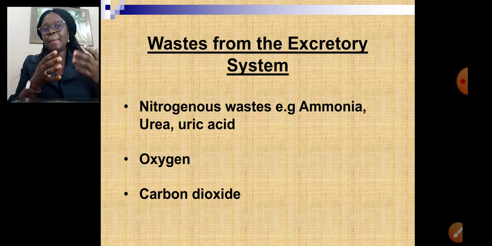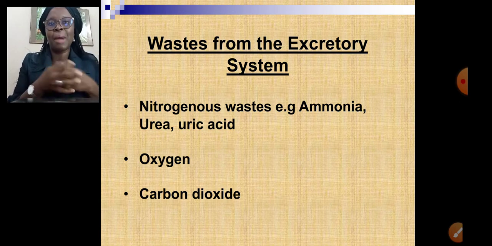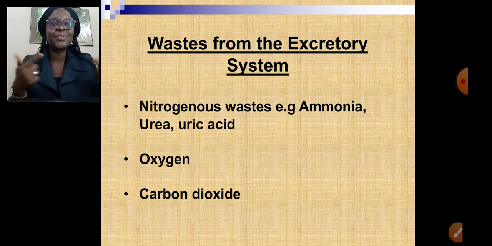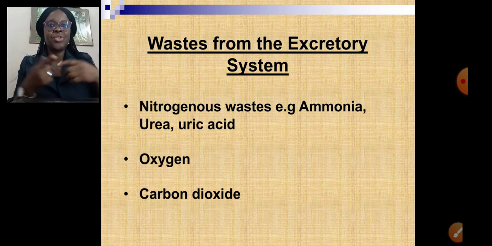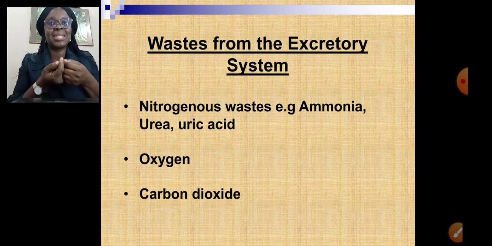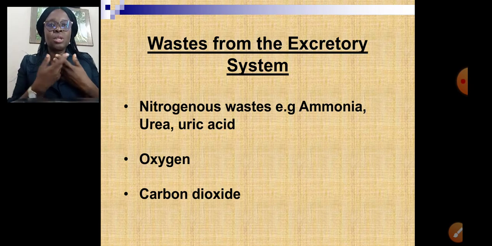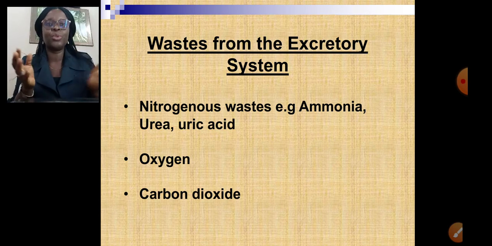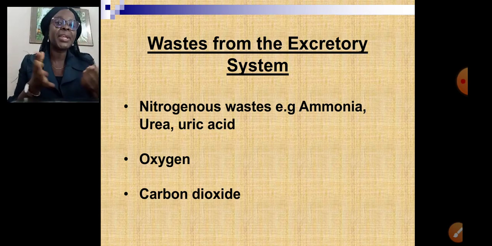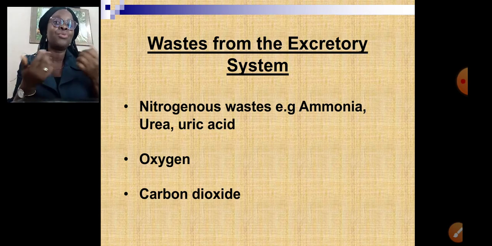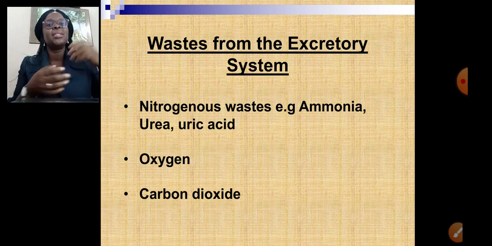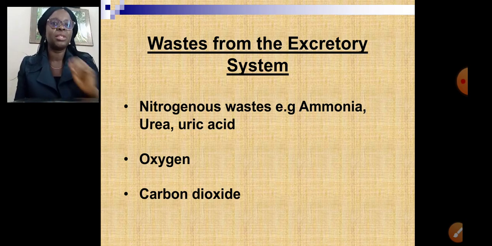But what about the liquid form? All right, how are they removed from our body? They have to be removed via the urine. Your urea, your uric acid, they are poisonous to the body. They have to be removed. So nitrogenous waste like your ammonia, your urea, your uric acid, in the case of insects, reptiles, birds, all right, they have to be removed from the body.